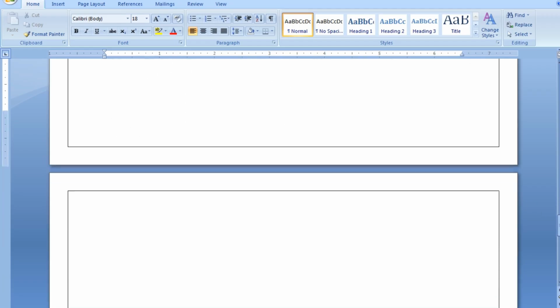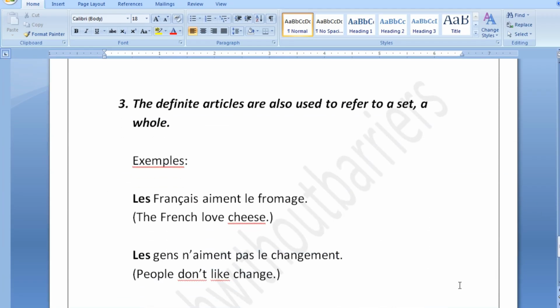Moving forward, guys, the third and the last usage of your definite articles that we are going to discuss today is that definite articles are used to refer to a set or a whole. I'll just give you an example so you will understand a little better. Les Français aiment le fromage. Now guys, I'm saying the French love cheese.